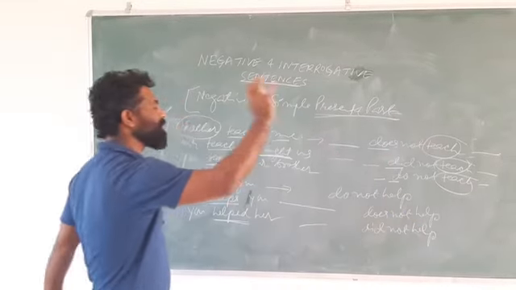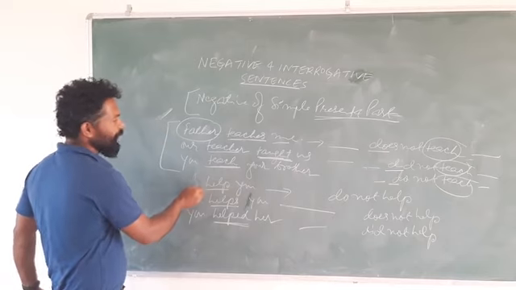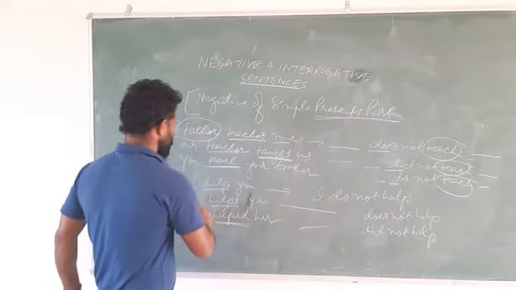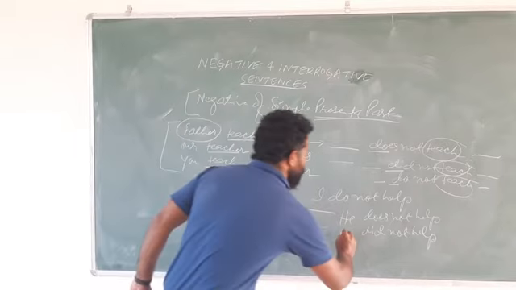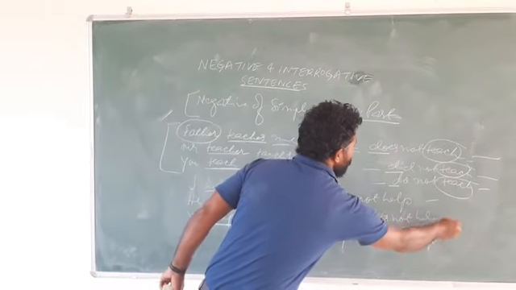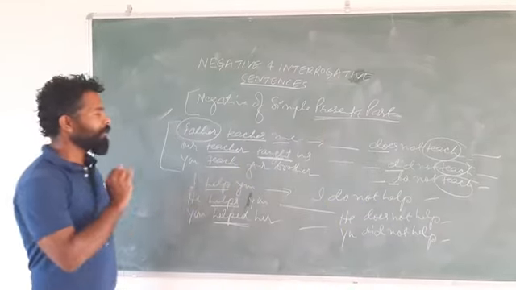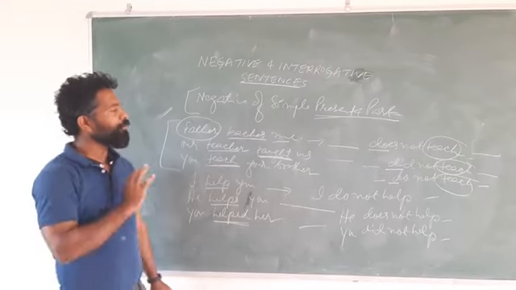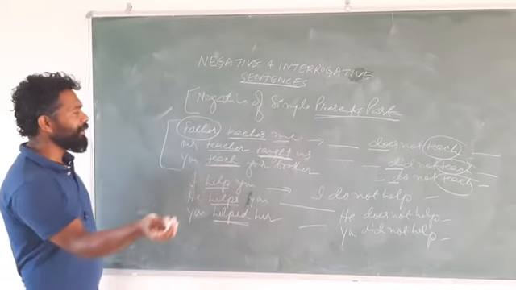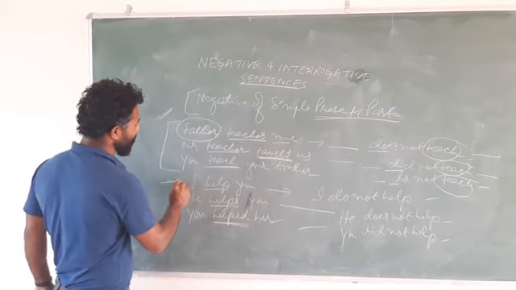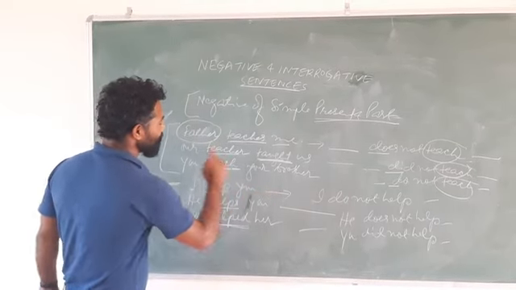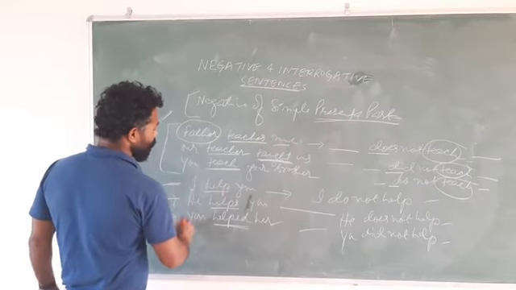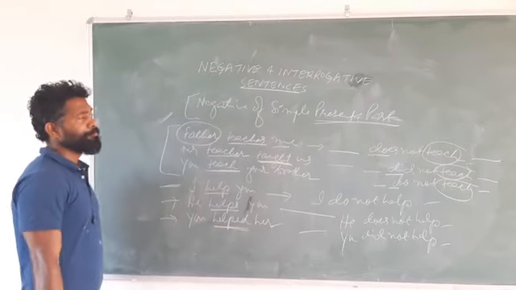And the rest of the sentence will remain the same. Here it is I, you write down here I. Here it is he, you write down here he. Here it is you, you write down here you. And the rest of the things remain the same. So have you understood, children? So only and only we have to be careful, and let us talk about the tense of these sentences. I help you, it's in simple present. He helps you, it's in simple present. And you helped her, it's in simple past.